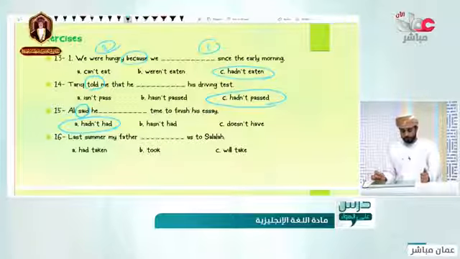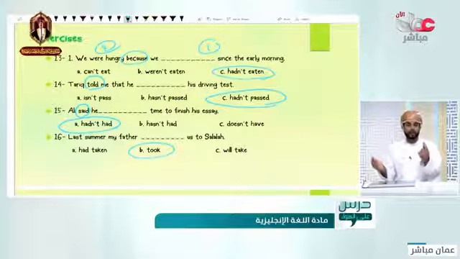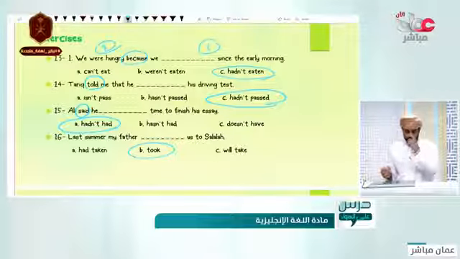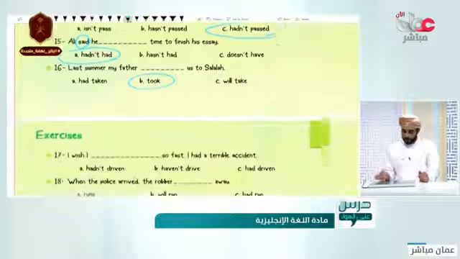Last summer, my father took us to Salala. Which one? Exactly, it is B. Why is it B? Because there are no two actions. Only one action. Last summer, something happened. My father took us to Salala. That's it. Good, good.